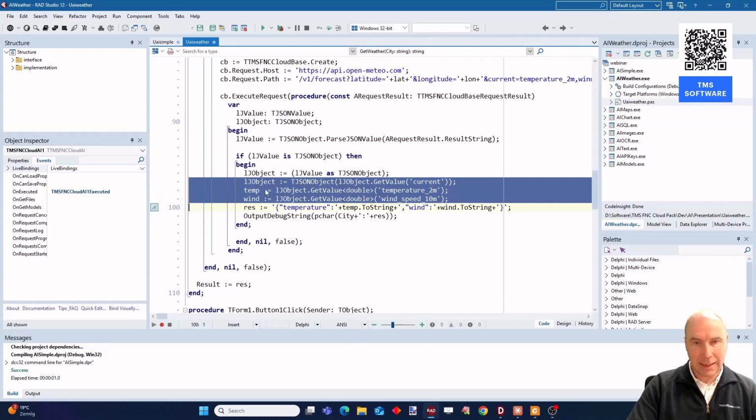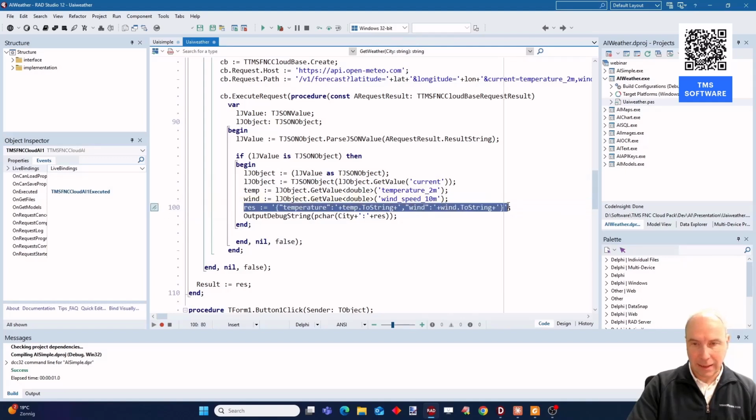Here you can see that I got the temperature and the wind speed, and I'm creating the JSON response to that. The LLM will get that JSON response as a string. It is smart enough to figure out the different parts of the JSON, in other words, the temperature and the wind.